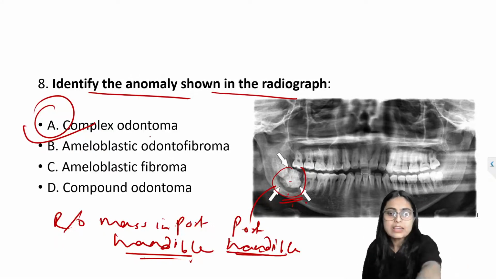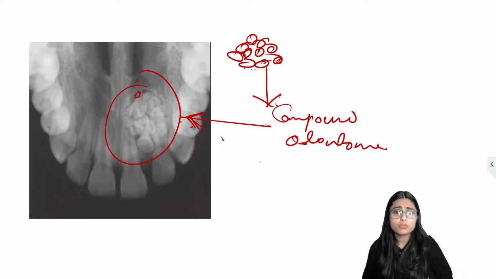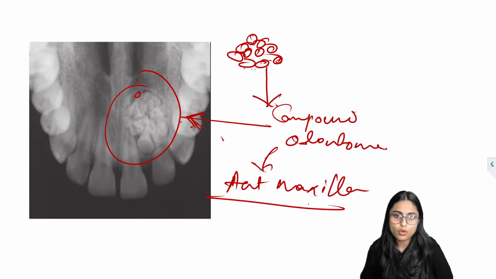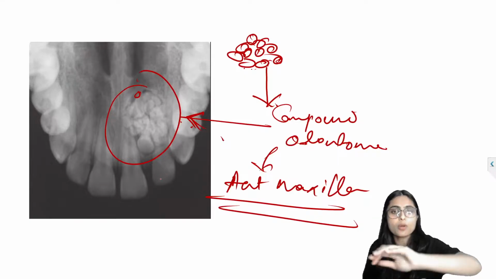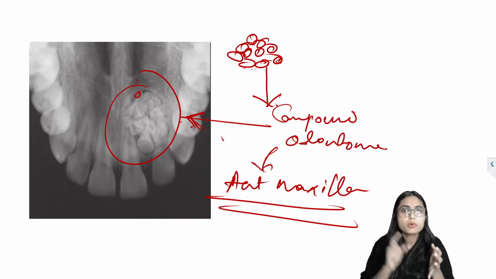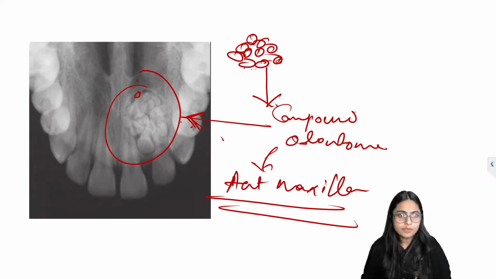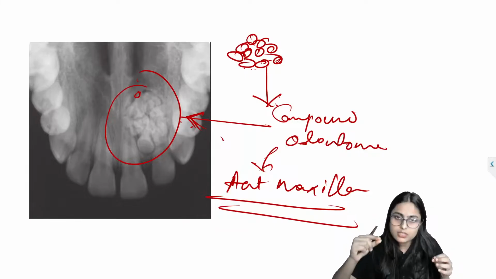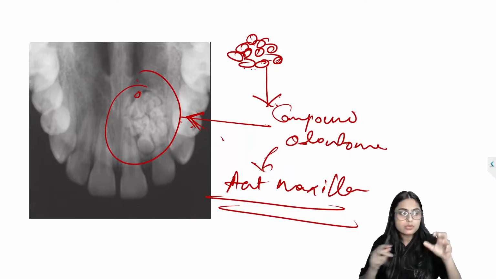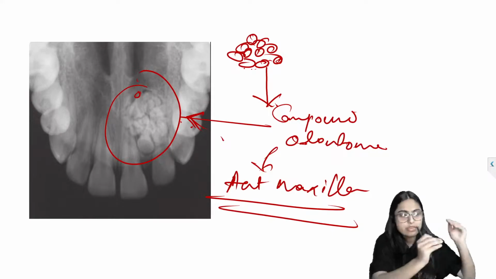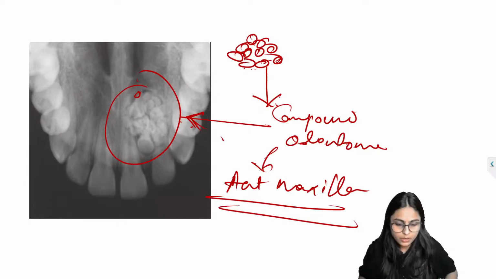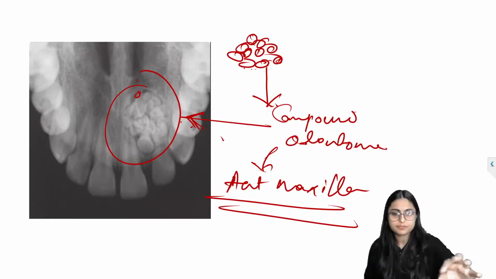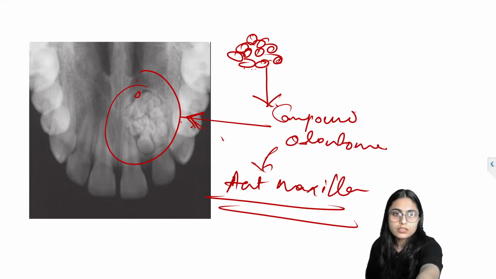The most common site of compound odontome is the anterior maxilla. For complex odontome, the most common site is the posterior mandible. So whenever you see small tooth-like structures, it is compound odontome. Whenever you see a large radiopaque mass restricting the eruption of the tooth, it is complex odontome. I hope it is clear.